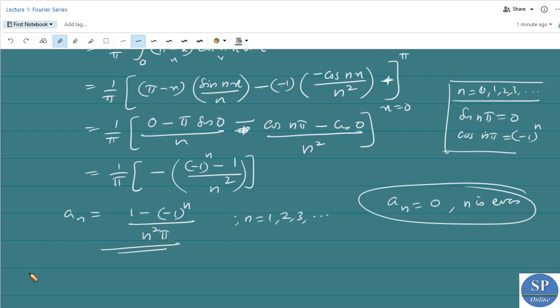Now bn is equal to 1 by pi into integral minus pi to pi f of x into sin nx dx.